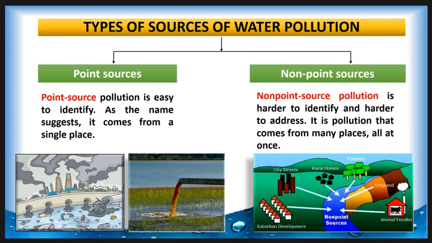And the second is non-point sources. Non-point source pollution is harder to identify and difficult to address. It is the pollution that comes from many places, all at once. For example, the agricultural runoff water, the sewage water, and other water sources come together in one place, called non-point source pollution.